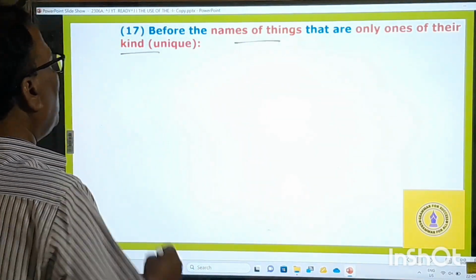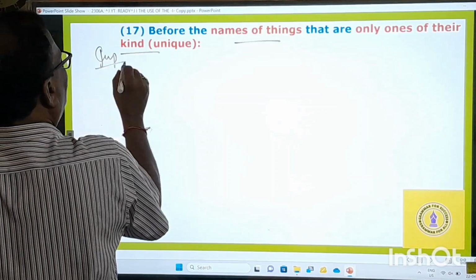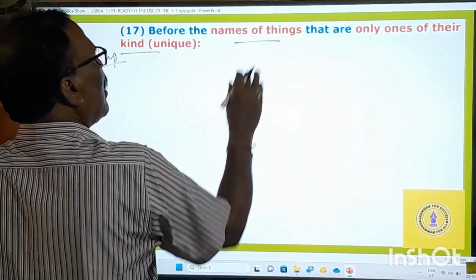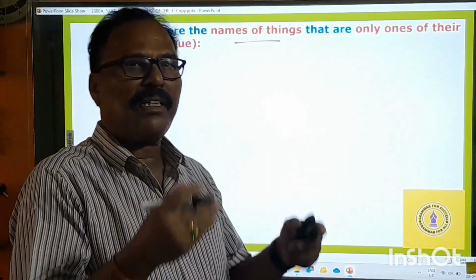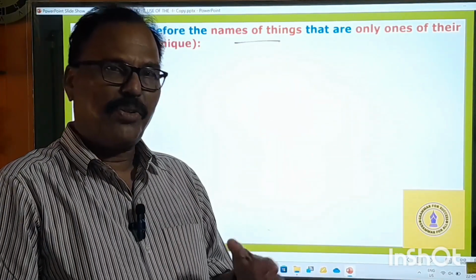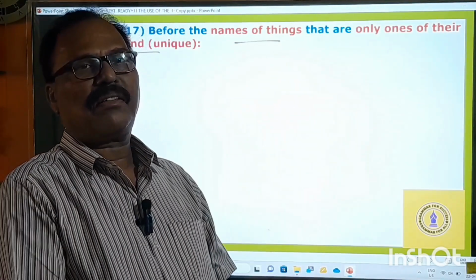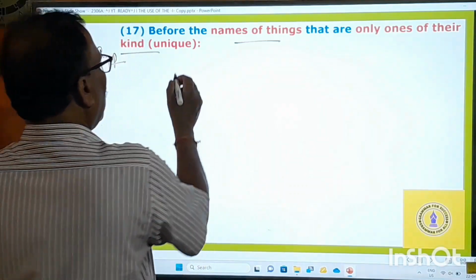Before the names of things that are only one of their kind. This is a very important rule from the examination point of view. There are certain things in this universe that are only one of their kind. For example, the sun.